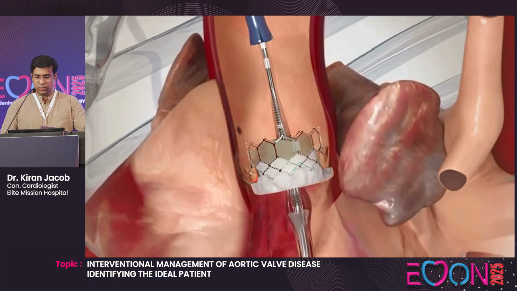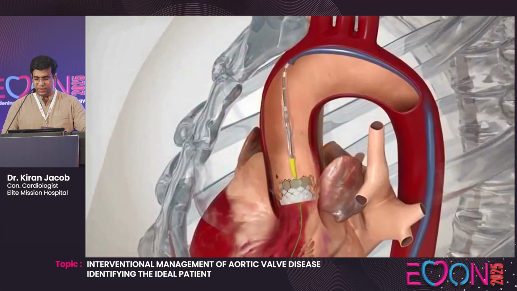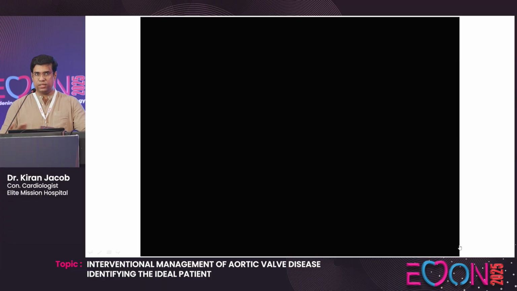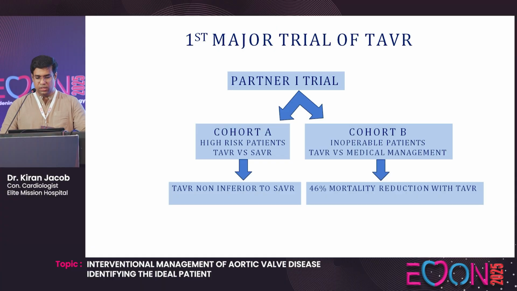And we take out the balloon and all. This is how it is being done. You also have a self-expanding valve, where the valve expands on its own.